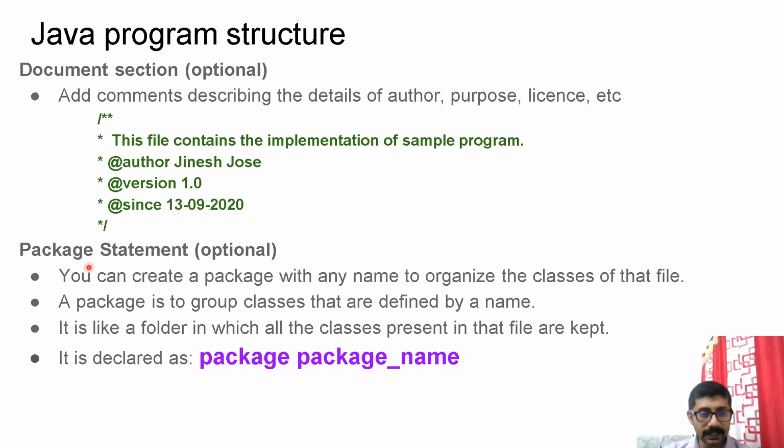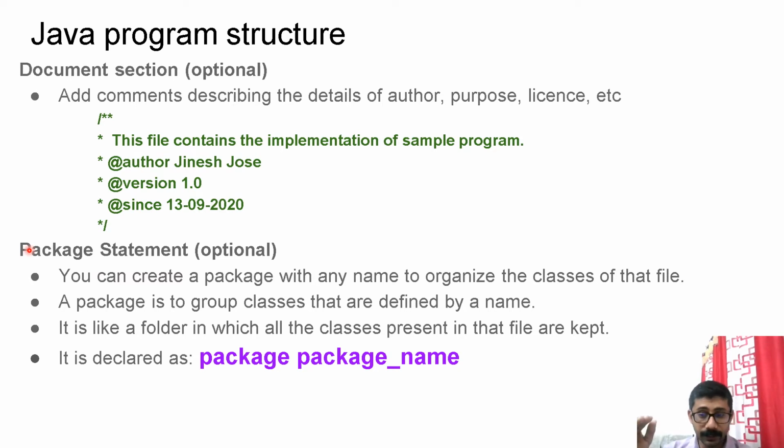Next part was package statement. Here I want you to recollect one point. At the time when we learned UML, I mentioned one folder kind of symbol, package, and I mentioned that it is to organize the elements. Same concept is supported in Java. For the time being, remember something like a folder where we keep the classes. So when you create a program, you can attach your class to a particular package. For that, you can give a package statement.